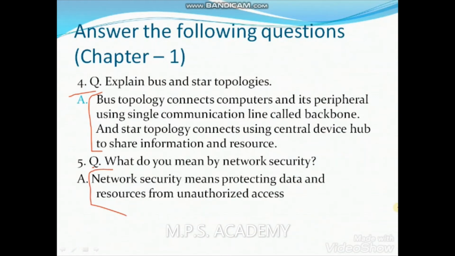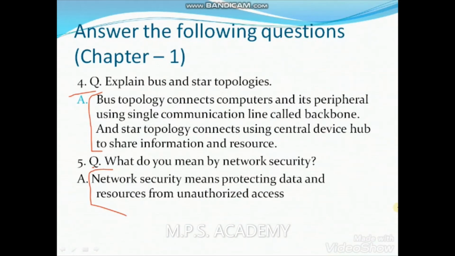It is of 2 types, as written in your book, and you can read it by yourself. This is a very easy book with very understandable language, so you can read that and try to understand what network security is.